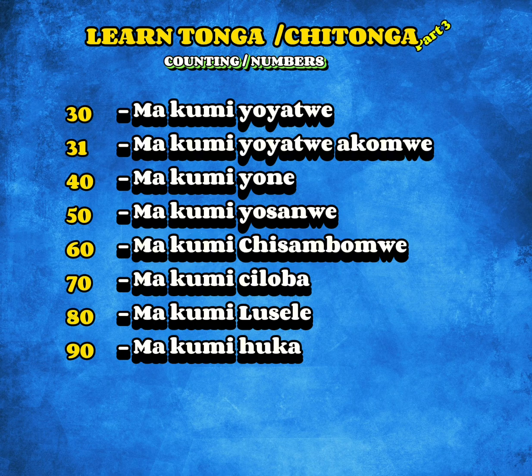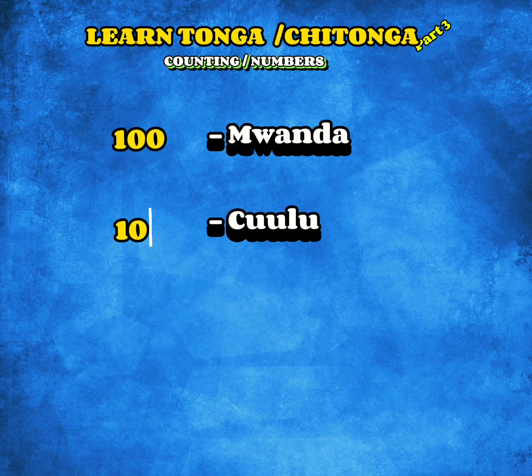40 is Makumi Yo Ne, meaning 4 tens. 50 is Makumi Osanwe. 60 is Makumi Jisambomwe. 70 is Makumi Shiloba. 80 is Makumi Lusele. 90 is Makumi Huga. 100 is Mwanda. 1,000 is Julu.